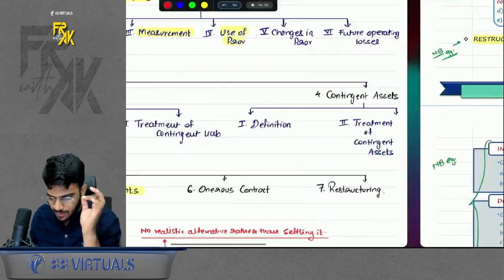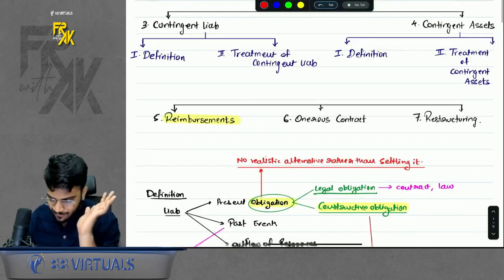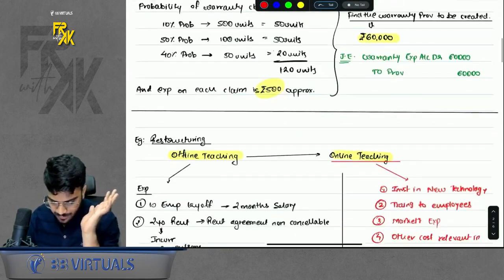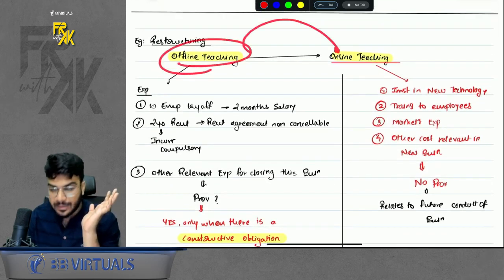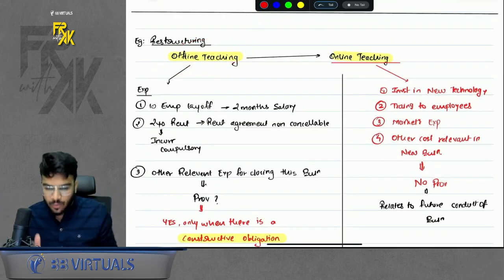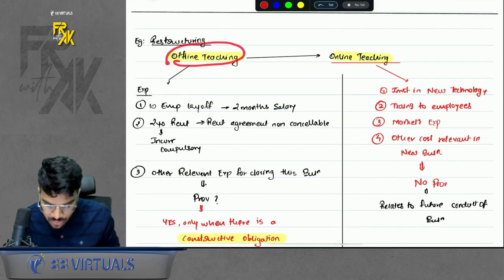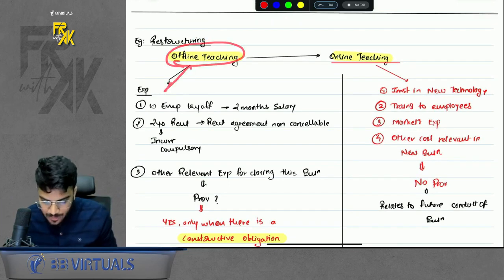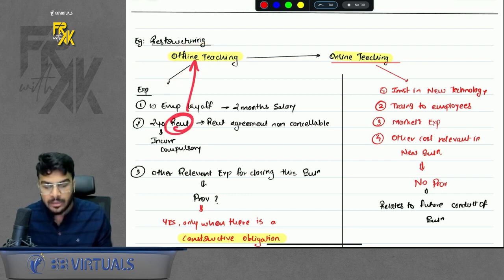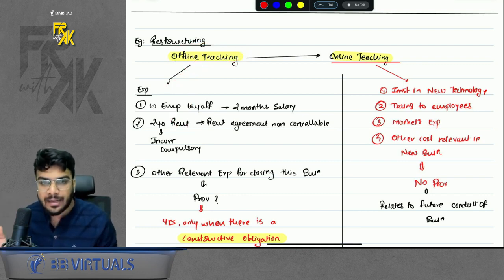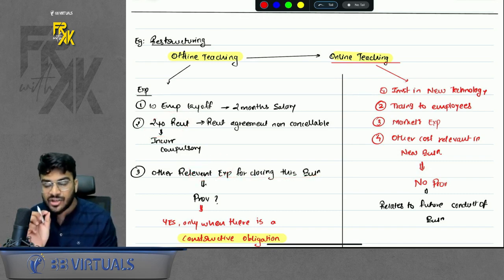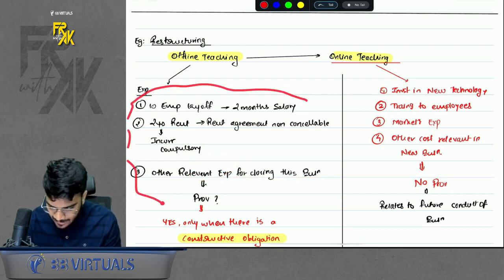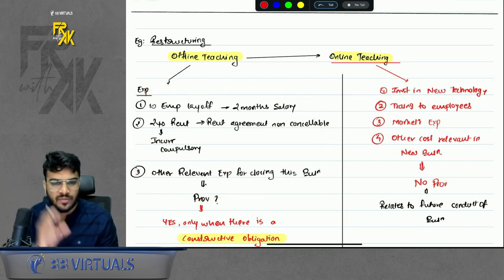Now, which amount will come in the provision? I have taken a good example for you. Let's say I was into offline teaching. Now I will close my offline teaching and shift to online teaching. So there are two expenses involved. One is related to the closure of this offline teaching, where I will lay off the employees, and if I was taking the offline class on rent, that rent is a non-cancelable contract. I will have to make the payment of rent and other relevant expenses for closing the business. In the restructuring provision, you will only consider these expenses which are related to the closure of the business.